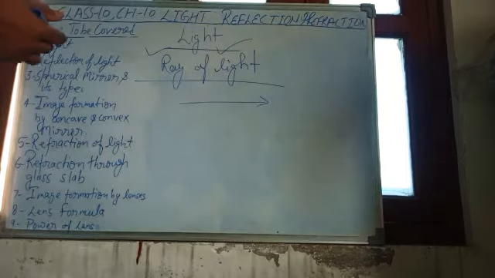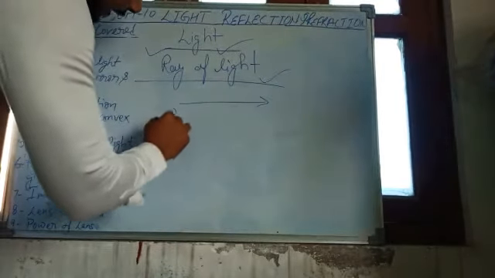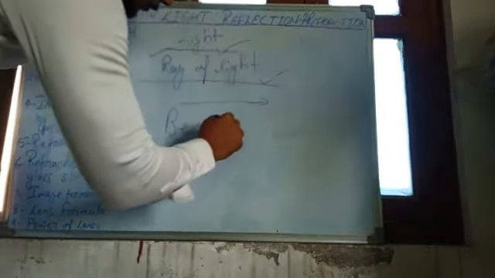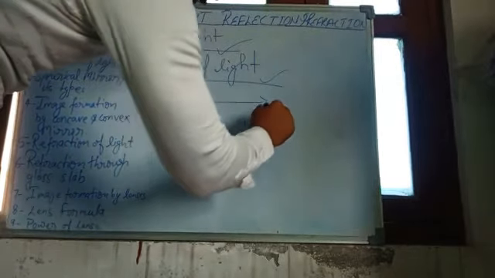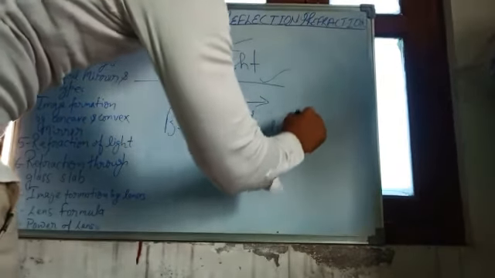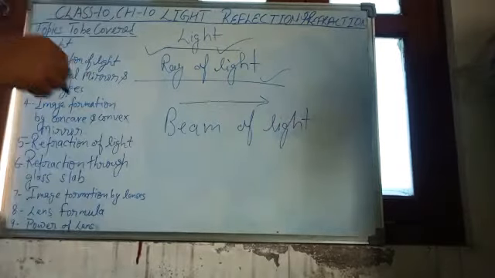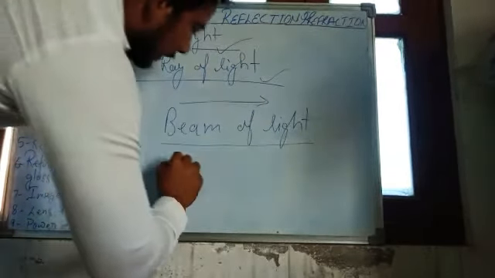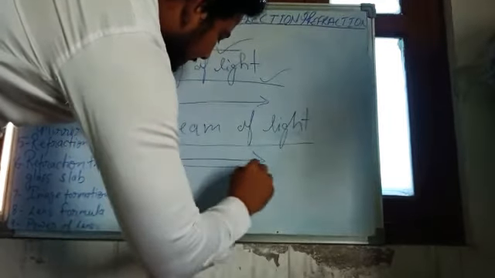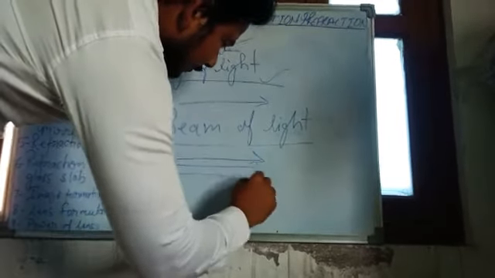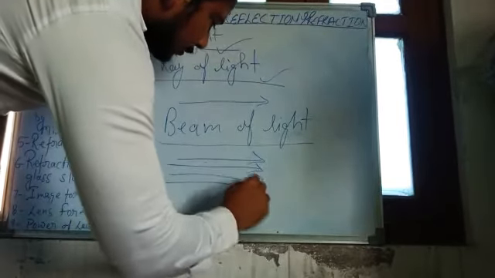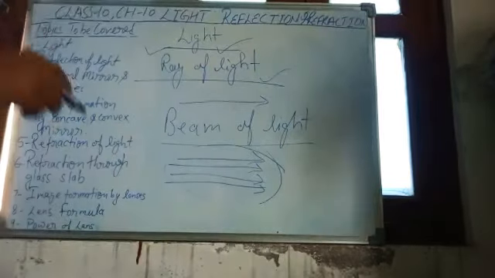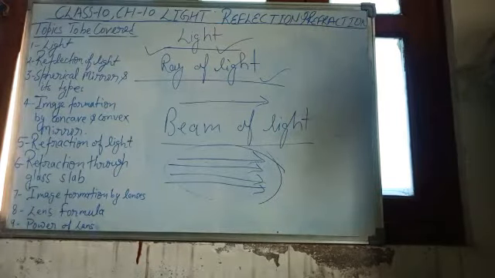At that time we will use ray of light. One more thing: beam of light. This also will be used in this chapter. When there is a bunch of light rays, we use the word beam of light. So this is collectively known as a beam of light. Clear? Ray of light and beam of light.